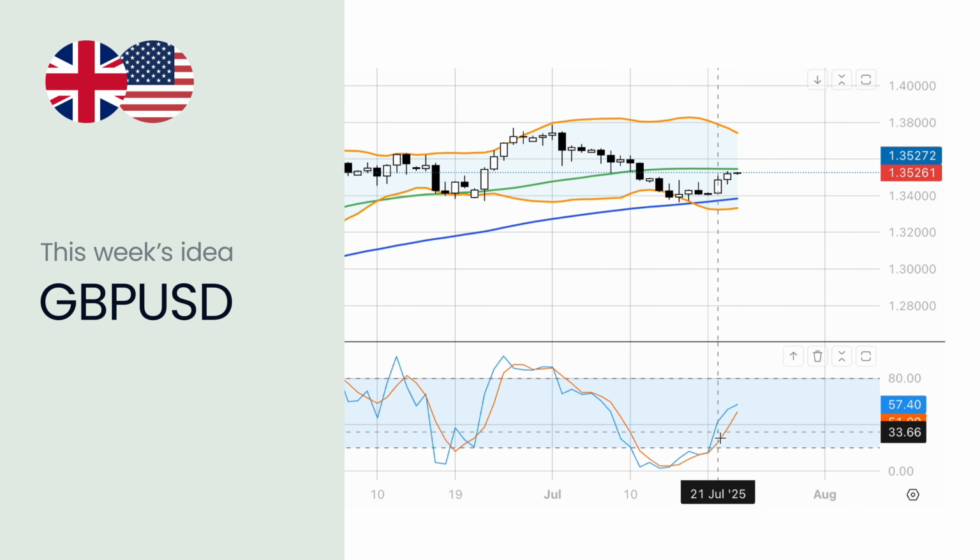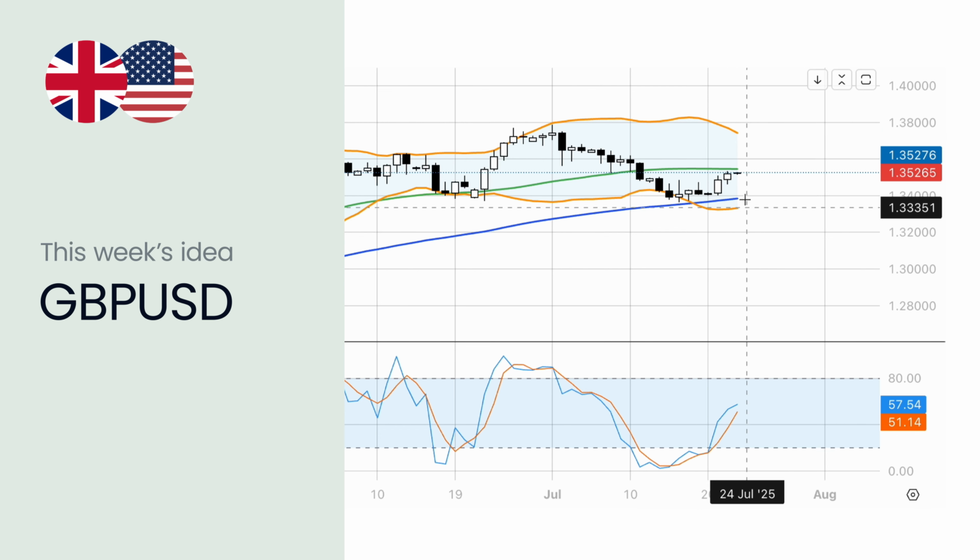The stochastic oscillator is in neutral levels, therefore there is potential to move to either direction, while the Bollinger Bands are quite expanded, hinting that there is volatility to support big moves in the upcoming sessions.